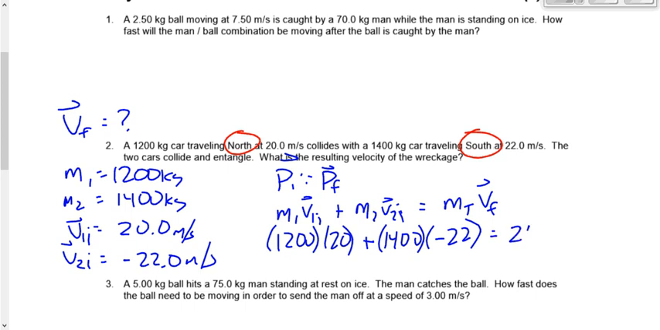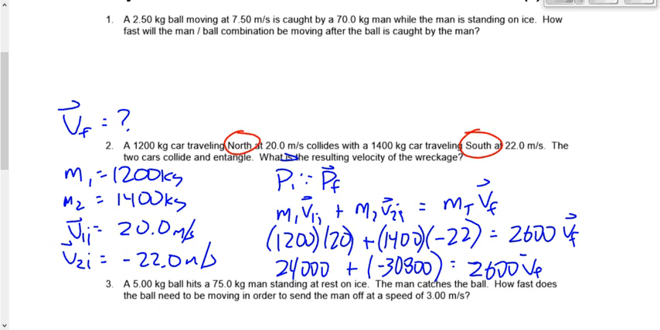equals 2,600 times VF. 1,200 times 20 is 24,000. 1,400 times negative 22 is negative 30,800. These two get combined, and then this goes over by dividing, right? The VF there works out to be negative 2.62, or 2.62 meters per second to the south.